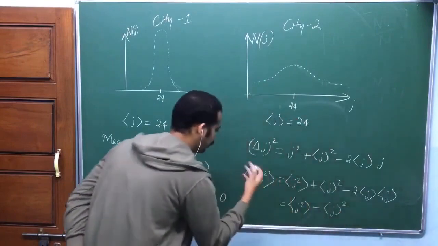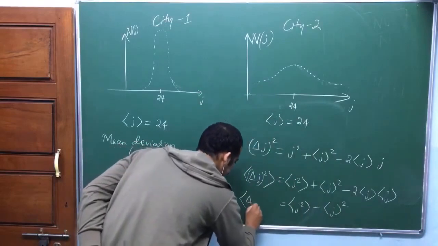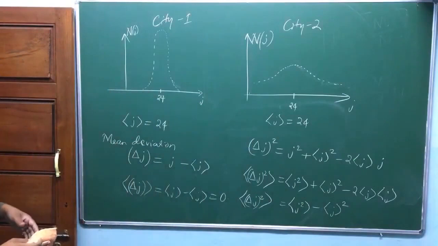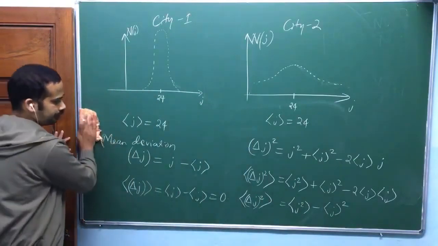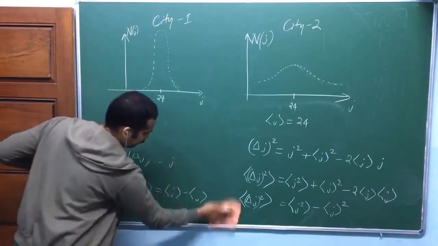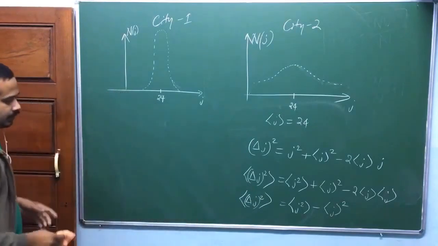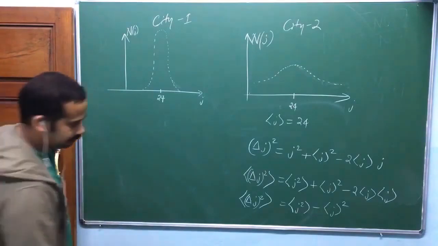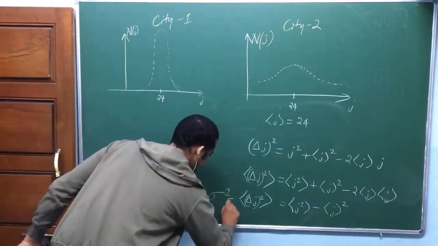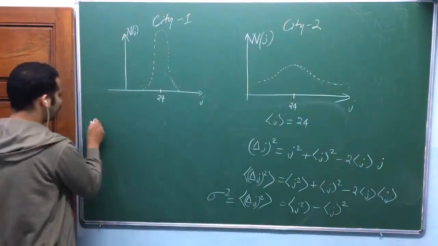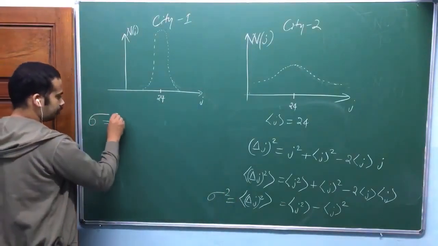Look at here. Is that okay? Let me rub out this one. Now look here. We call this one variance. Variance. Square root of that.